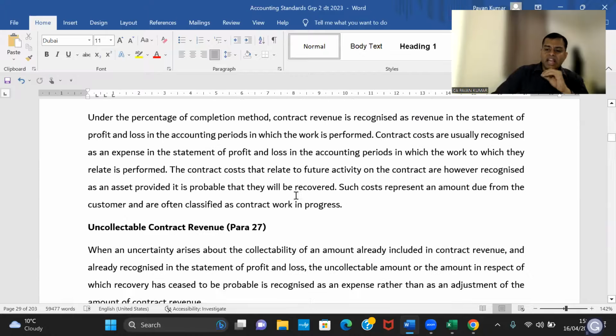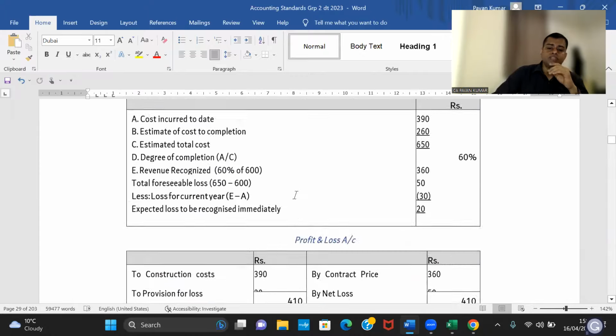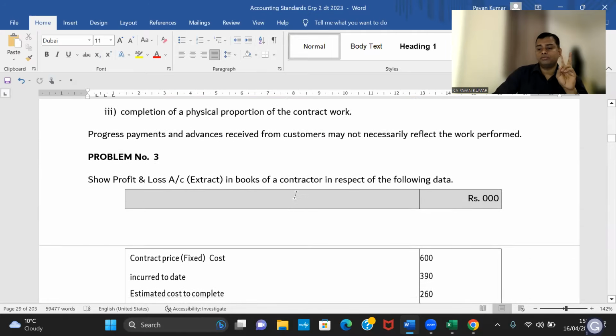So we'll do one exhaustive problem which covers all the concepts, an excellent one. Then we'll do two more problems.